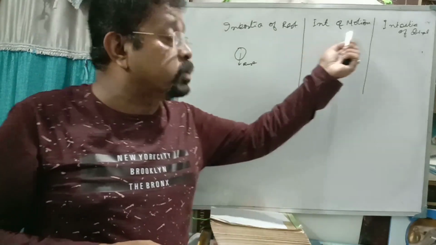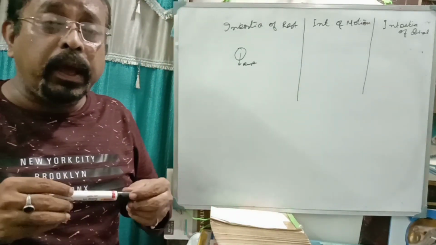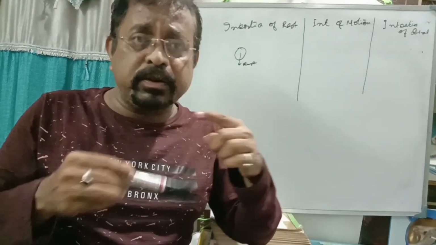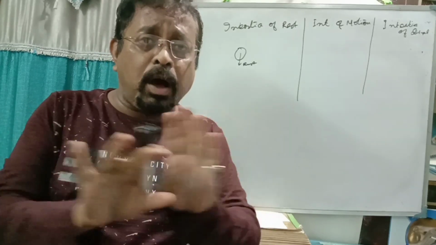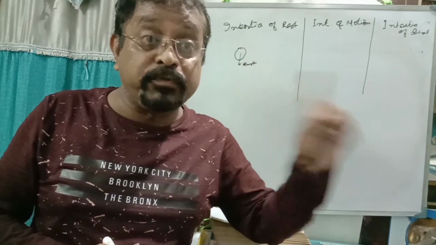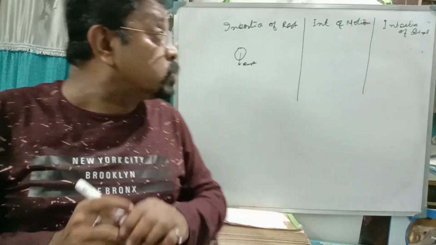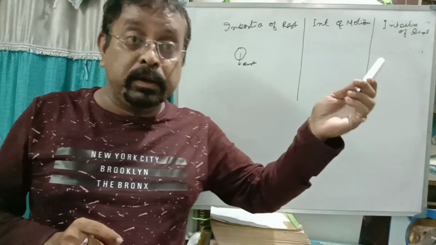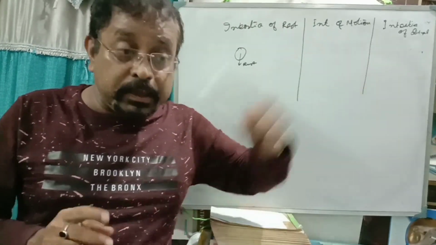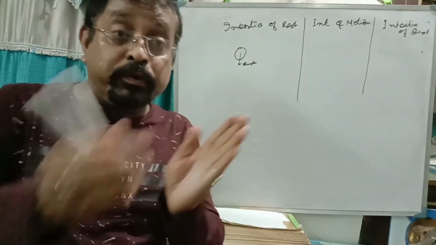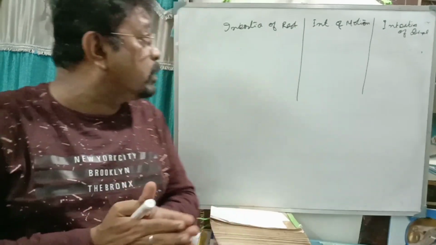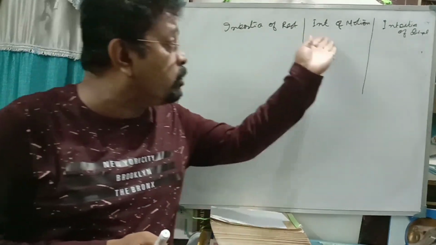Now let us come to inertia of motion. A body is moving, it is running. So it will not stop. When will it stop? If you apply force. An unbalanced force must be there so that it will stop. So if the body stops, then we call it inertia of motion. This is the inability of the body to come to rest when it is in motion. We have done inertia of rest and inertia of motion.